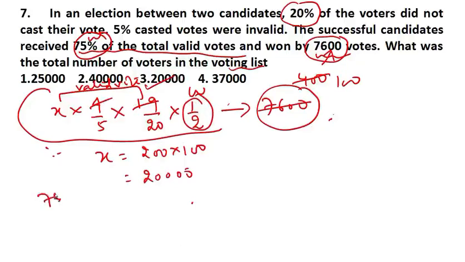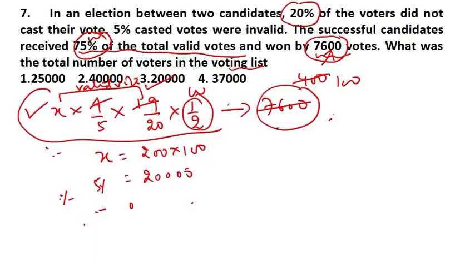Winner is 75% and loser is 25%. Their difference represents 7600. In percentage form, it is 50%. I hope this doubt is clear now. So this 50% is 1 by 2. Clear? Okay. Now I was telling you that you have done this question in one line. You got the answer in one line.